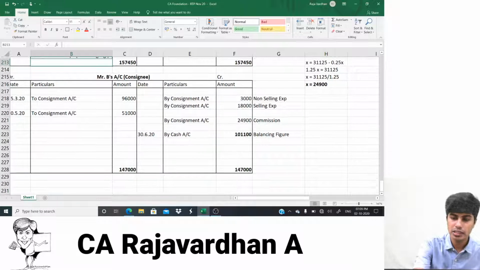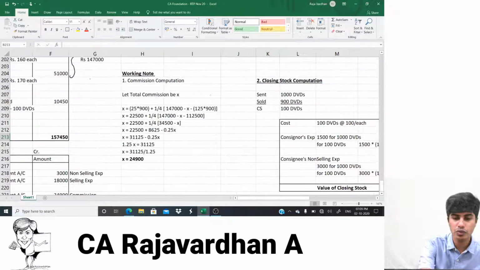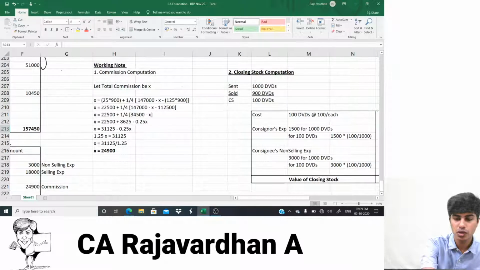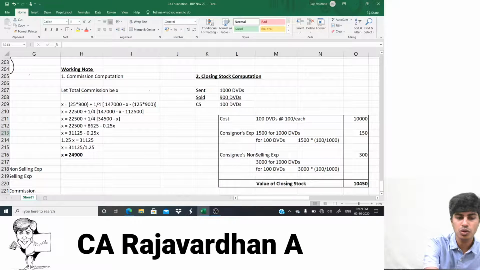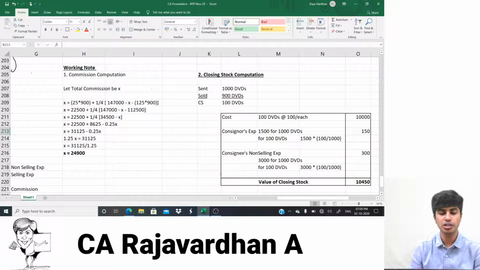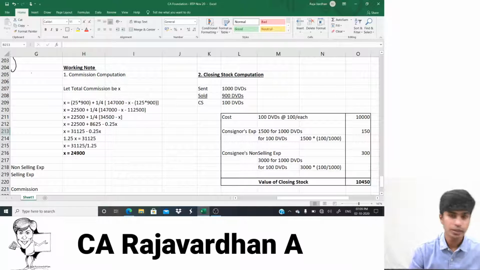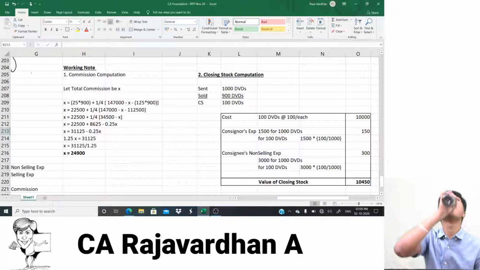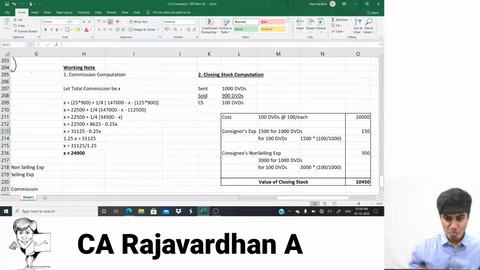Okay. Next, I would show you my working notes. So these two are my working notes. Working note number 1 and working note number 2. Working note number 1 is on commission computation. Working note number 2 is on closing stock computation. Yes, I hope you're done. That's it. By this, we're done with illustration number 9.